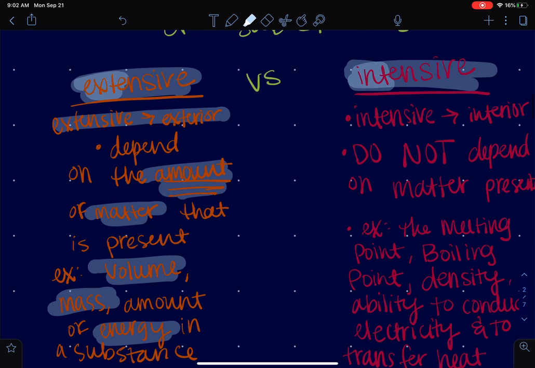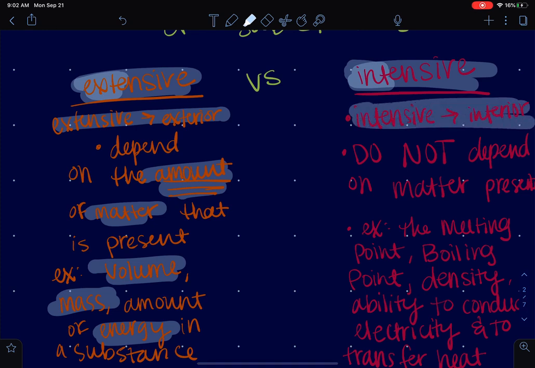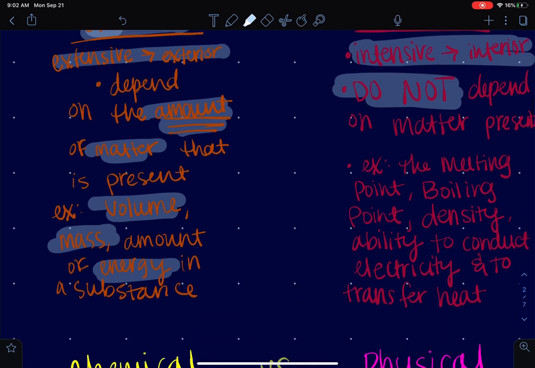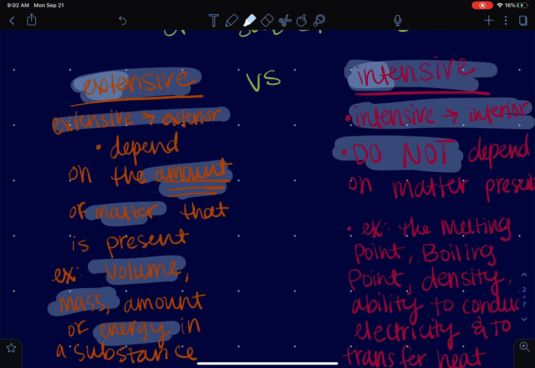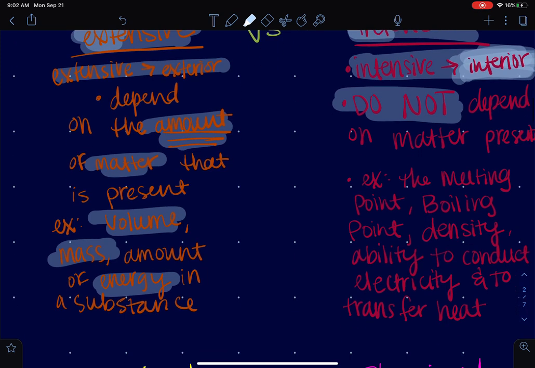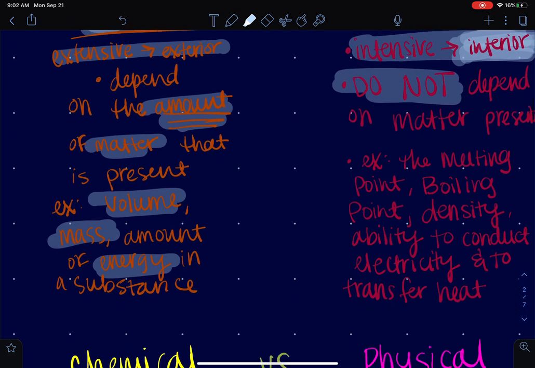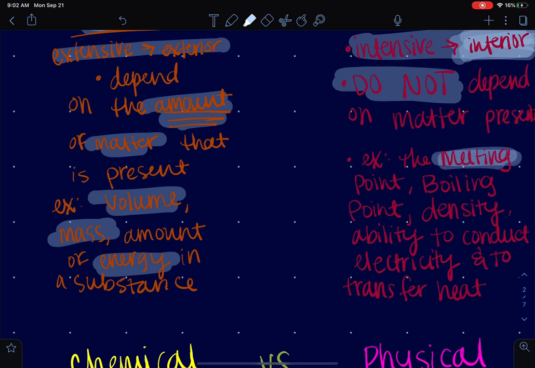Okay, intensive, you're looking at the interior. So it does not depend on the amount. This means that no matter how much we have, this property remains the same. It is dependent on the interior of this compound. So it's dependent on what the compound actually is, not how much there is. An example of this would be the melting point, the boiling point, the density.